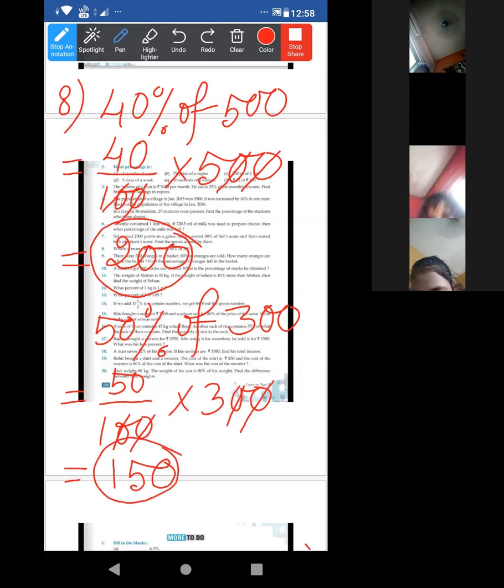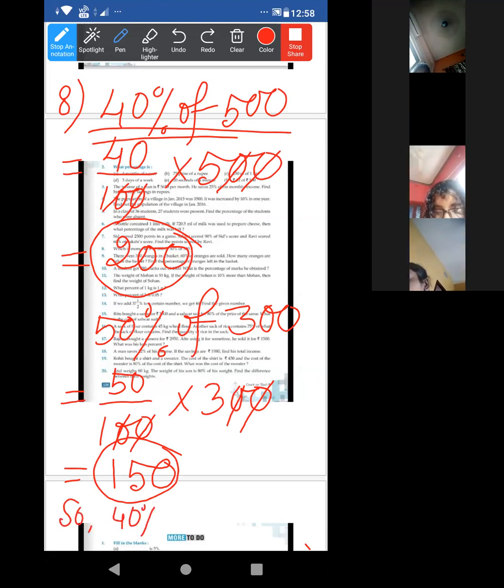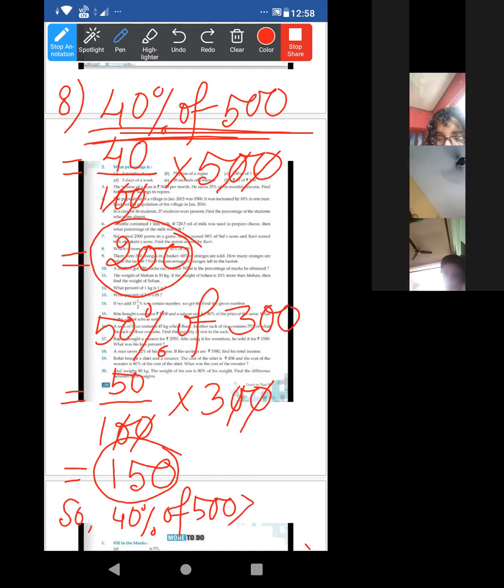So that will mean 40% of 500 is bigger than 150. Exactly. That means 40% of 500. You have to write this one. Which one is given in the question? Is greater than 30%. Acha, not 30. 50% of 300.